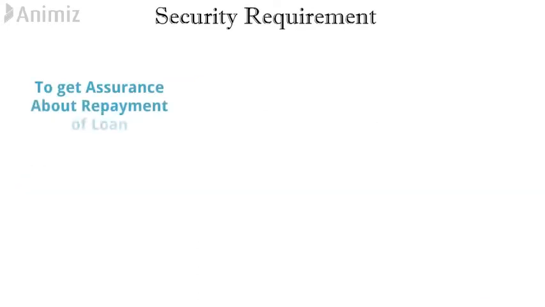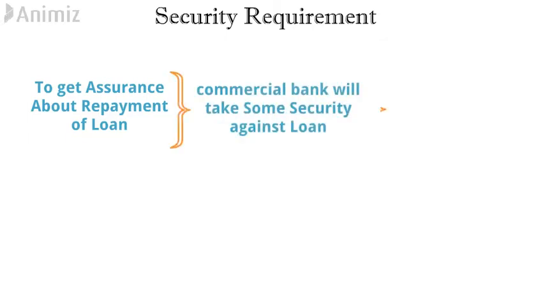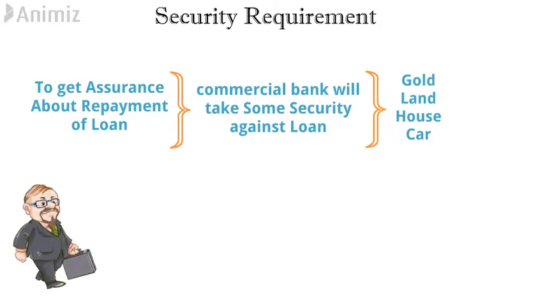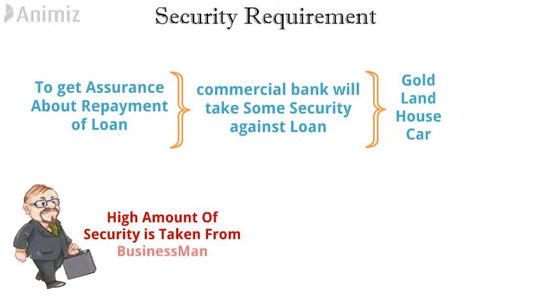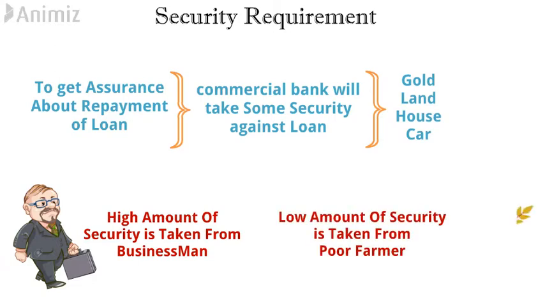First is security requirement. To get assurance about repayment of the loan, the commercial bank will take some security against lending the amount, such as car, gold, house, land, etc. Different amounts of securities are taken from all the sectors, such as a higher amount of security from rich businessmen and a lower amount of security from the poor farmer.